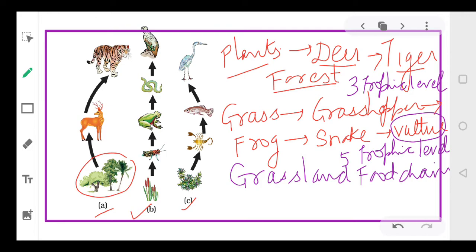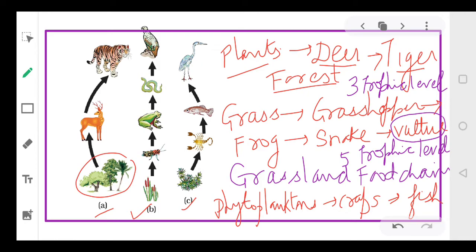So these are phytoplanktons. Okay, there are crabs. Crabs are eaten by the fish. Fish is eaten by the swan. So how many members in this food chain? 5 members. So 5 trophic levels. Generally you will find that this kind of food chain is present in the pond. So this is also called the pond food chain, or you can say aquatic food chain.